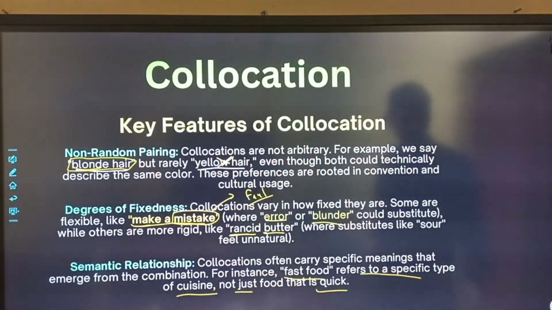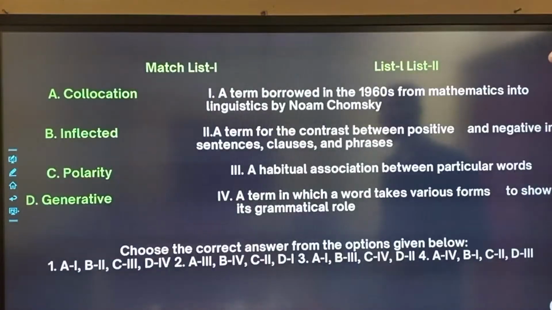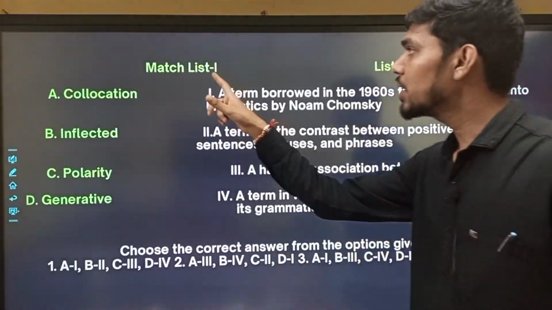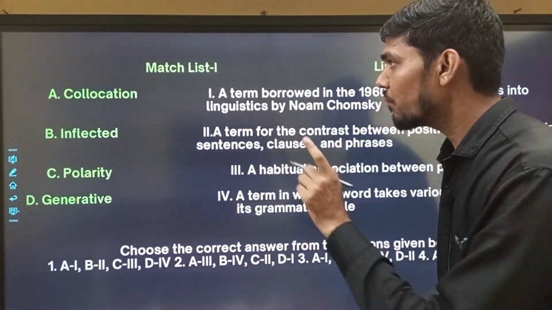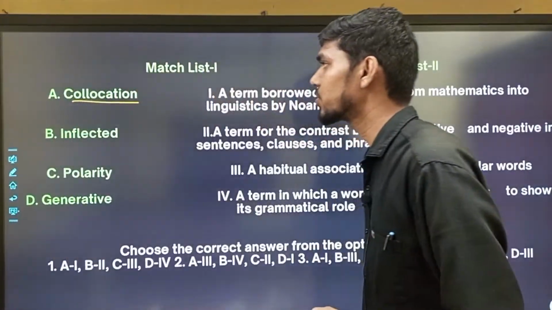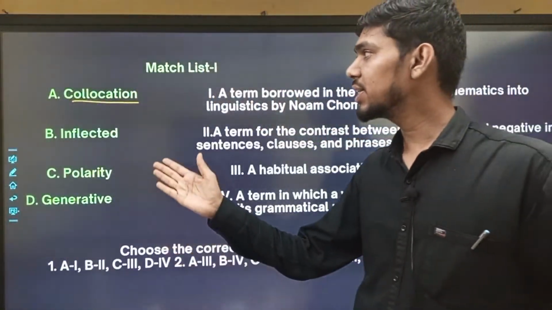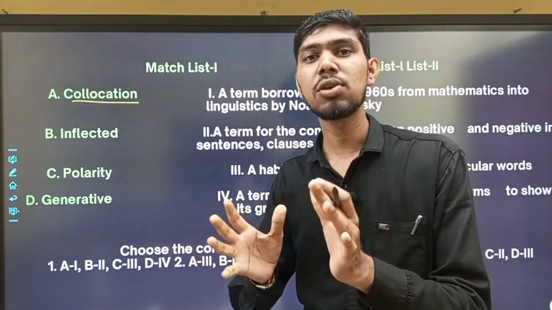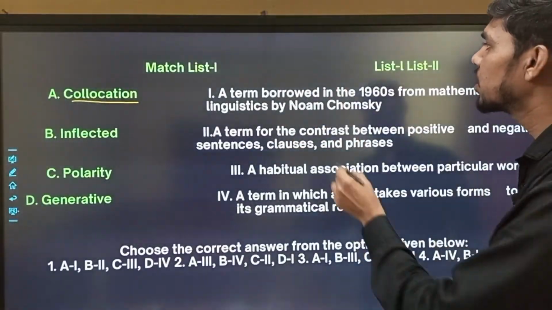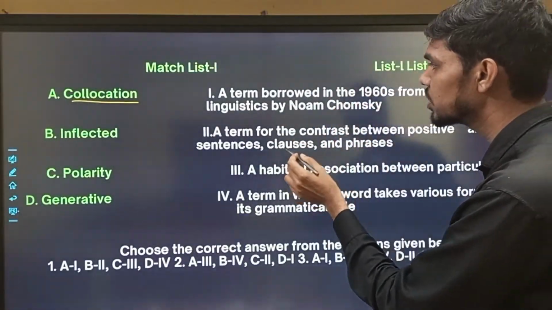So let's jump into the question that was asked in our NET examination recently, 2025. It is a matchmaking question. You can see this collocation at the first. As we have already studied, this is the co-occurrence or co-association of words. A term borrowed in the 1960s is not the correct answer.